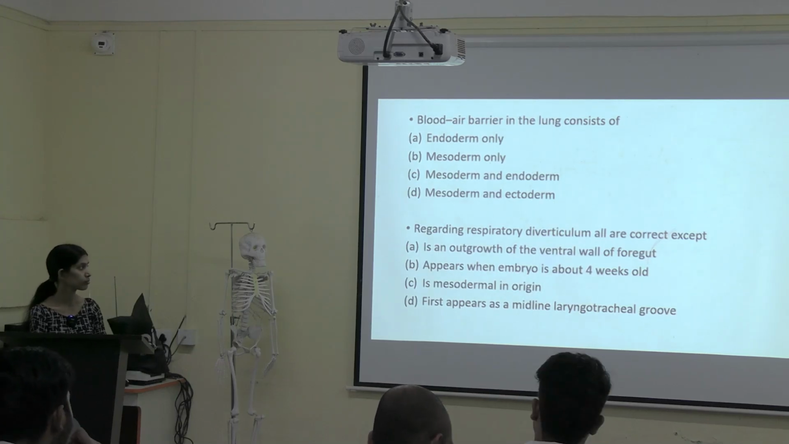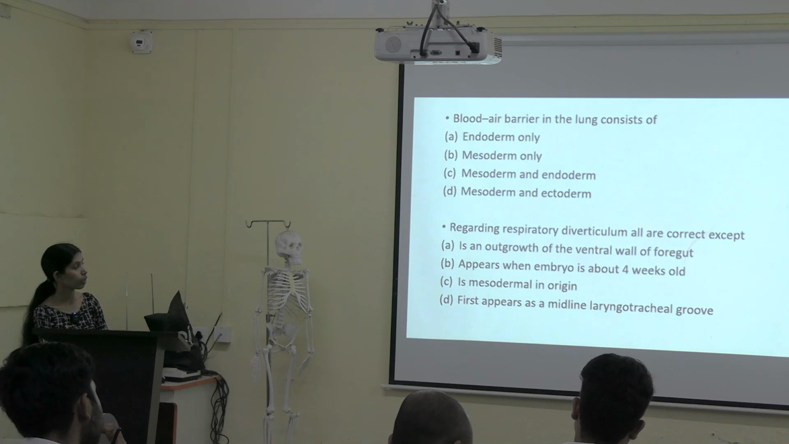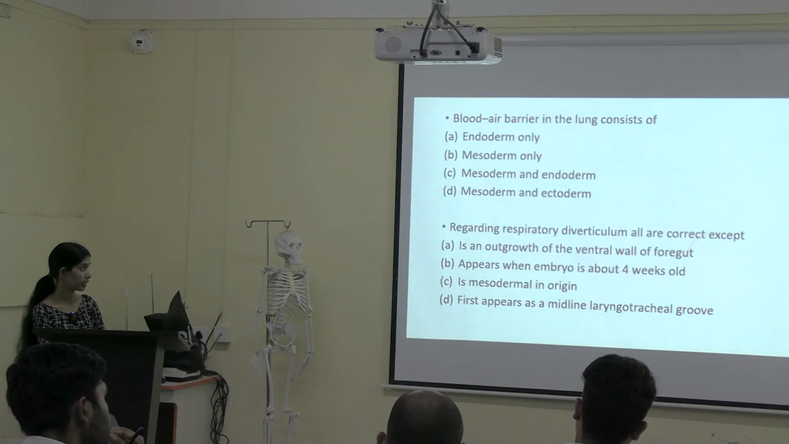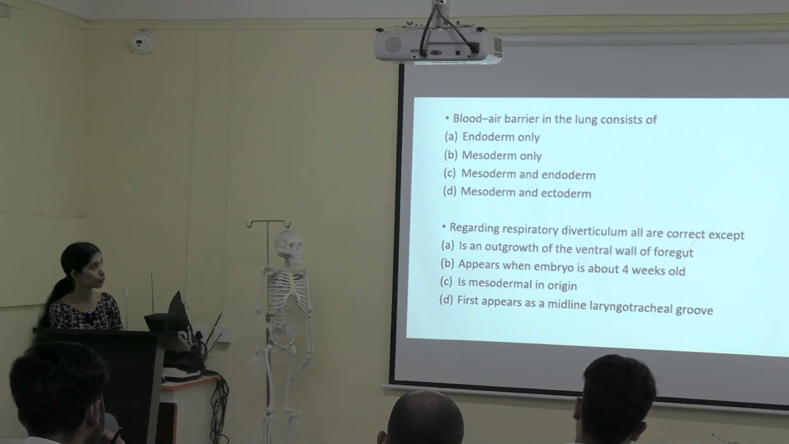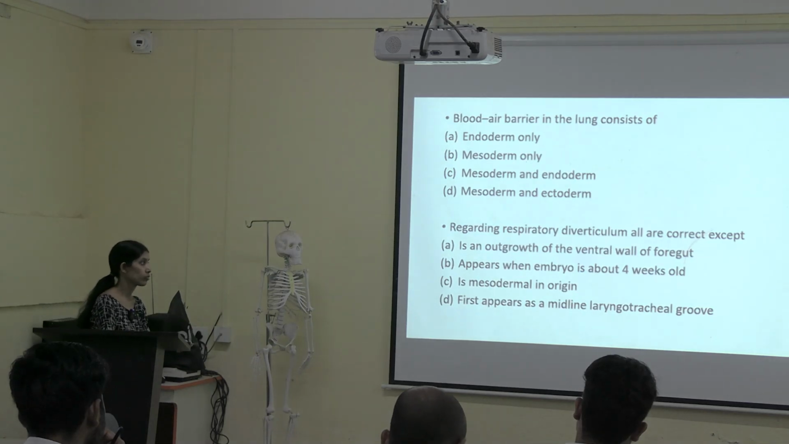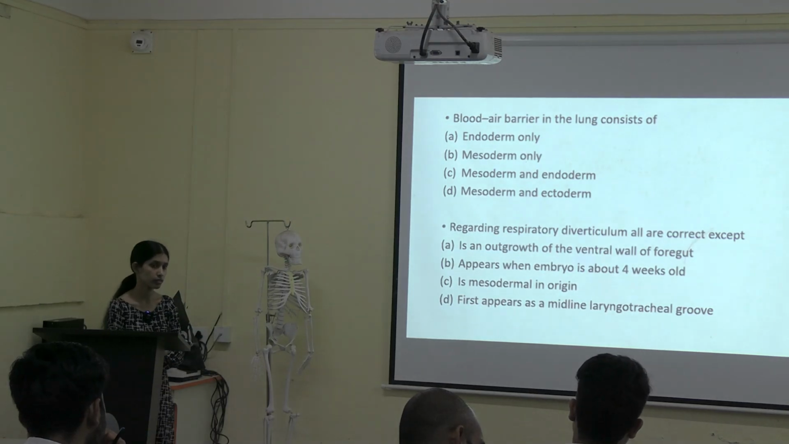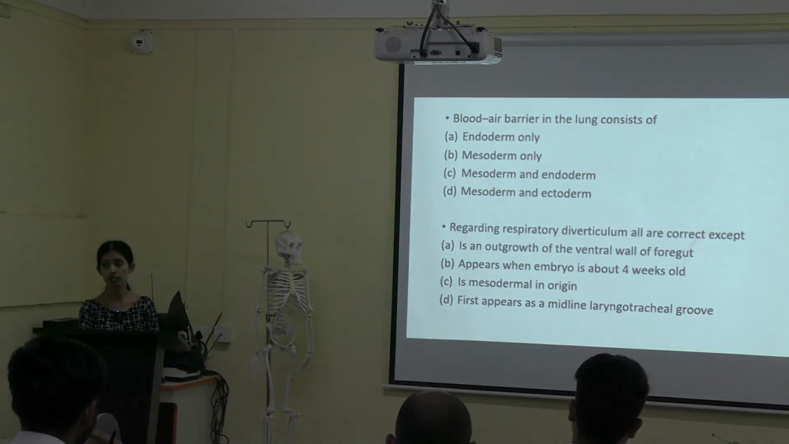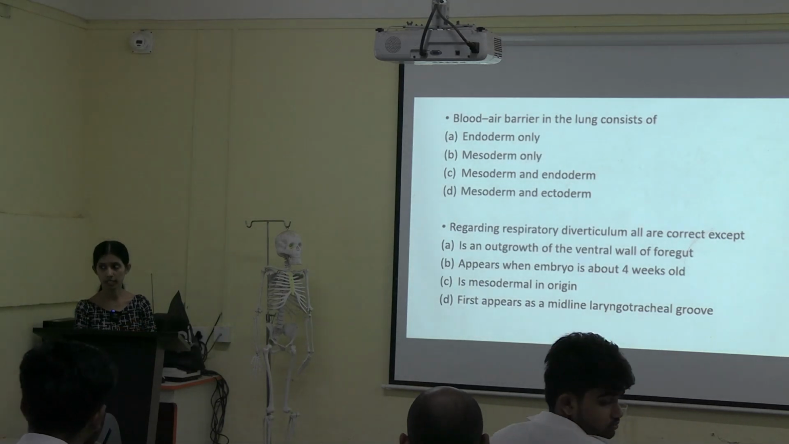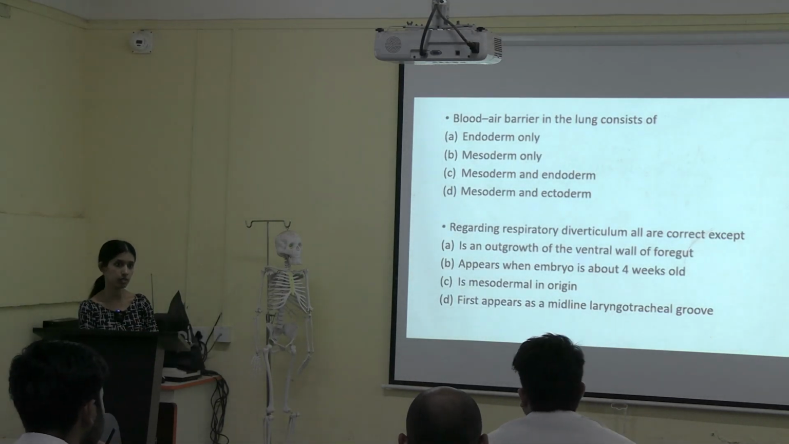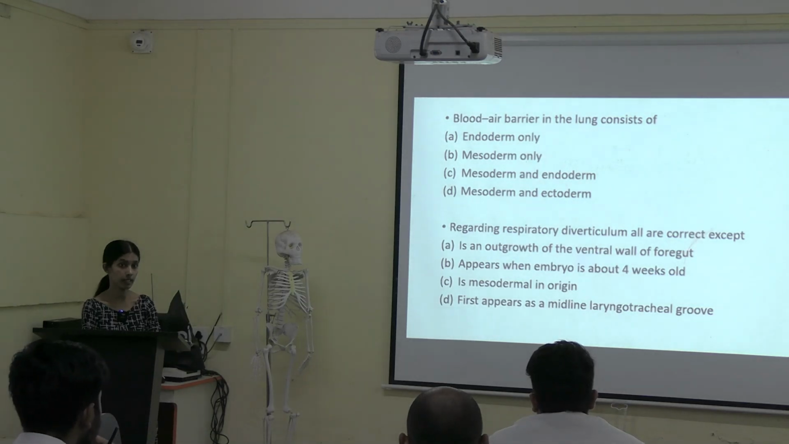Okay, next question. Regarding respiratory diverticulum, all are correct except it is mesodermal in origin. Okay, any other answers? B. All are correct except it appears when embryo is about 4 weeks old. Okay, if it doesn't appear on 4th week, when is it going to appear? In which week? And what is the reason behind choosing C? You thought A, B and D are correct, so C is wrong. Okay, any other answers? A.